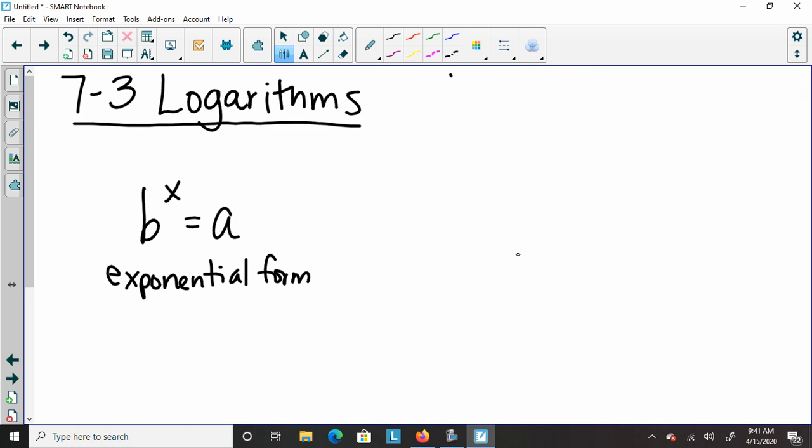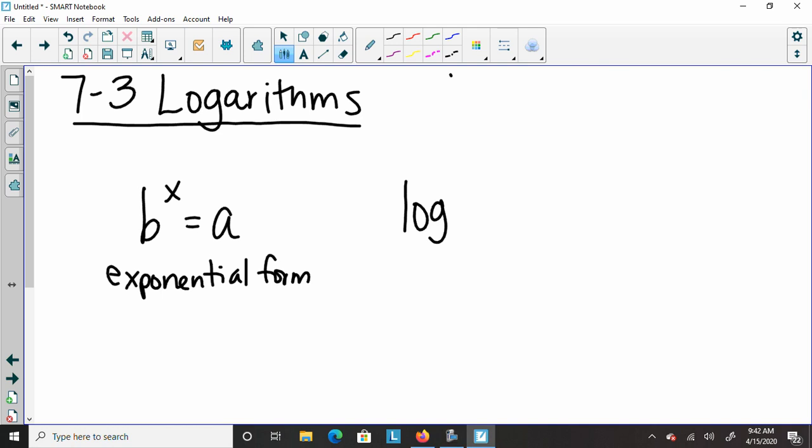Logarithms were used before we had calculators because they measured the power, and you can do operations with the power instead of having to do operations with the huge number. Like 2 to the 20th is a huge number. So if you were just using the 20 instead of that enormous number, it would make things a little bit easier to do. This is exponential form, and this is the log form.